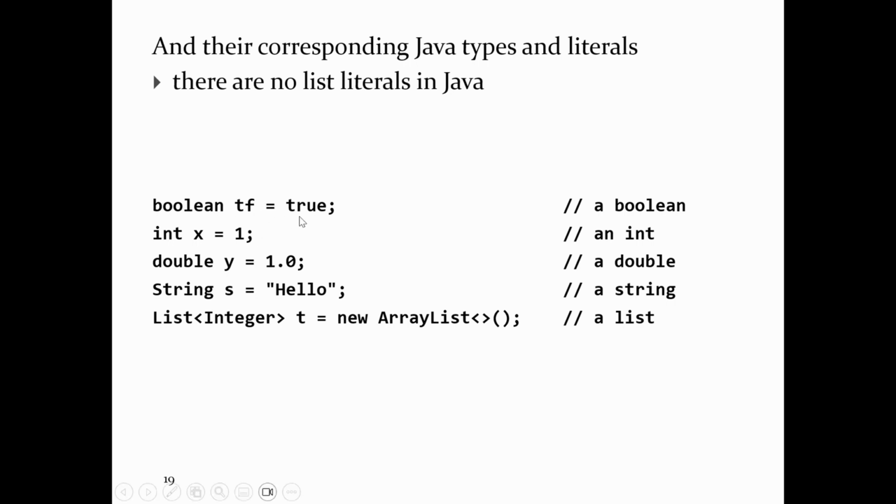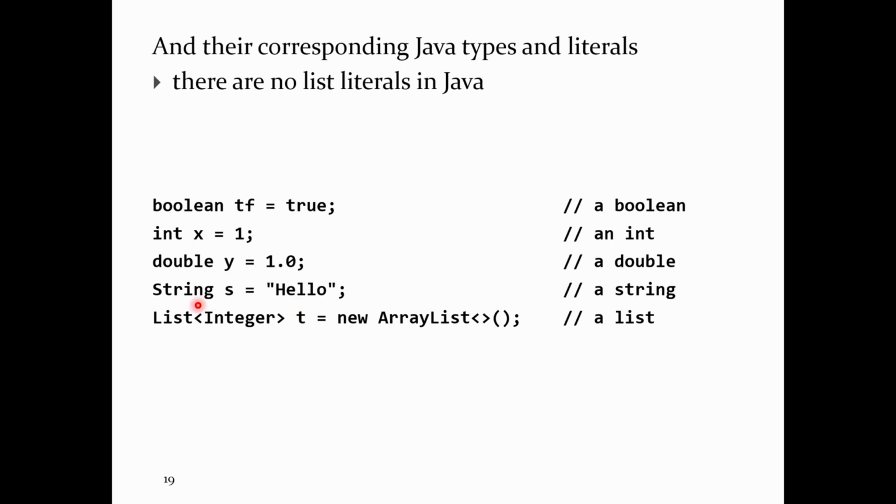The corresponding literals and their types. So it's not big T True, it's little t true in Java. All variables need a type in Java, so the type that you associate with true and false is boolean. 1, just like Python, is an int. So I need a variable to hold that value, in this case of type int. If you have a floating point number, something that looks like a real number, typically you choose double.